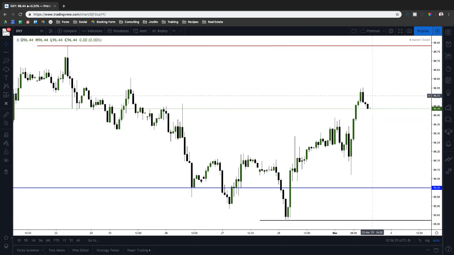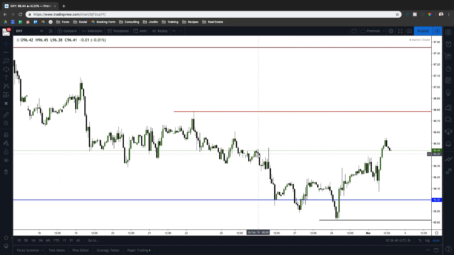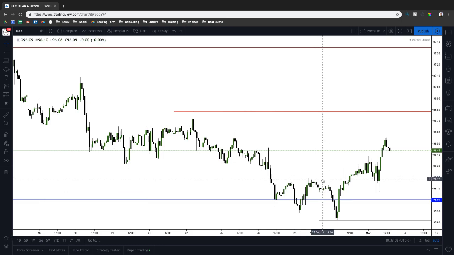Okay, so if we drop into a 60-minute, you can see this a little bit clearer. The market was dropping lower, forming lower lows, lower highs, lower lows, lower highs, lower lows, right? And what happens when the market gets this strength and we expand above this high? We come back down, retest it, find support, and continue trading higher. So this is indicative of bullish price action forming on the lower time frame, right? We already know we're bullish on the daily. Now we've got proof that we're getting bullish price action on the lower time frame, right?